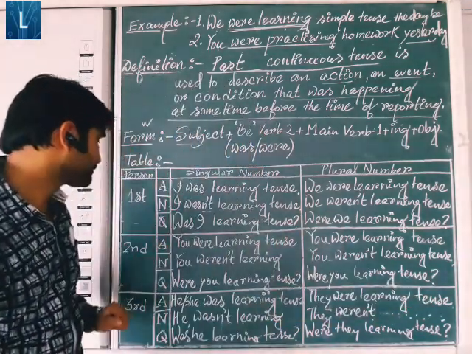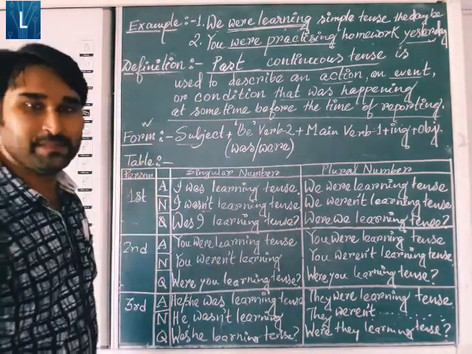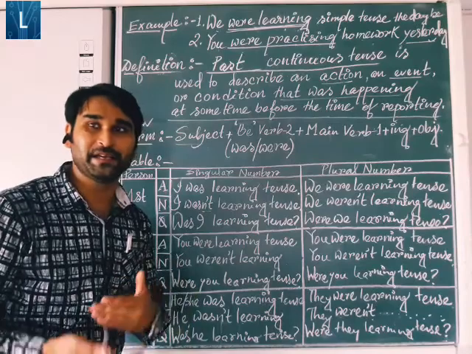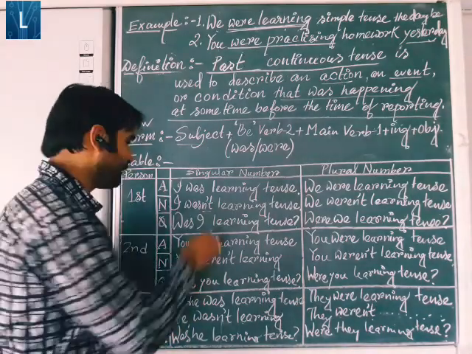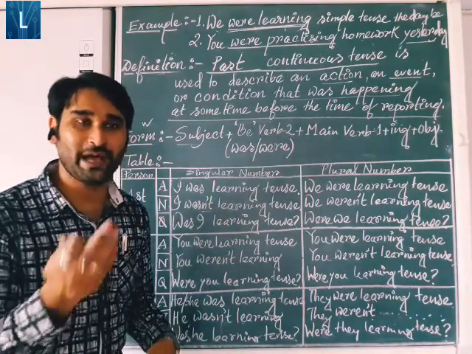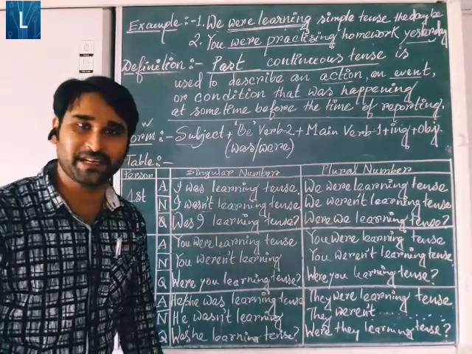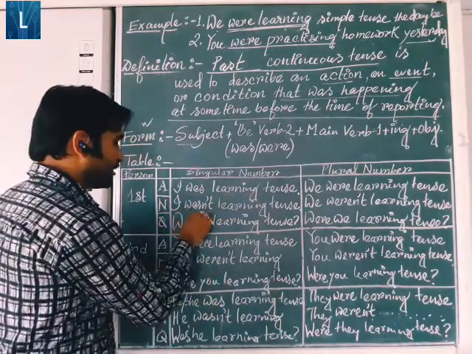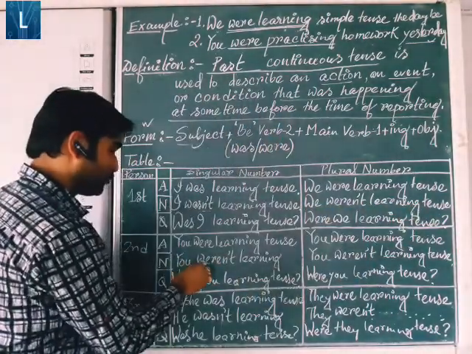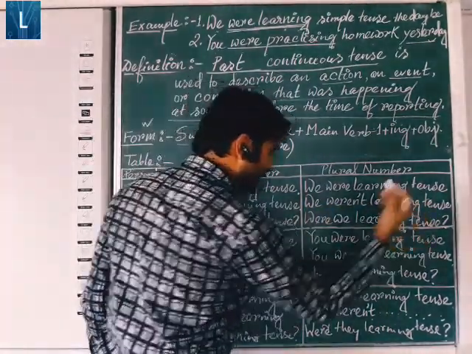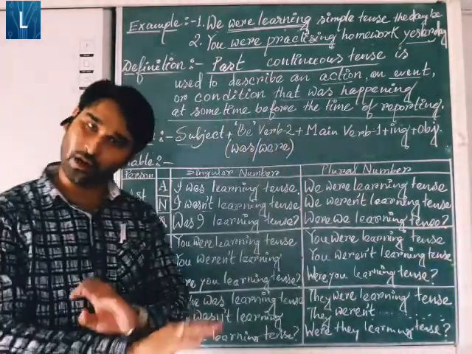Okay. Now if the same tense is converted into negative, then as you know, at the time of converting to negative, we simply add not with the helping verb. Here the helping verb is was and were. So we should add not with was and were. And the rest of the sentence will remain the same. So I wasn't learning tense. We weren't learning tense. You weren't learning tense. He wasn't learning tense. They weren't learning tense. All about negative.